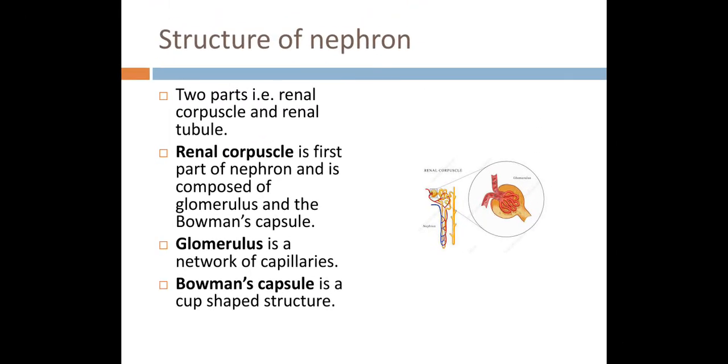Okay, now look at the points over here. Nephron has two parts, that is renal corpuscle and renal tubule. Renal corpuscle is the first part of the nephron and is composed of glomerulus, which is actually blood capillaries. As you can see in the diagram over here, the red color blood capillaries, and the Bowman's capsule. Glomerulus is the network of blood capillaries, and Bowman's capsule is a cup-shaped structure which actually encloses the glomerulus. So the filtration of the blood takes place here.